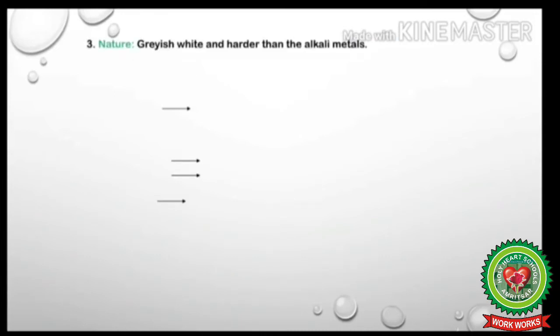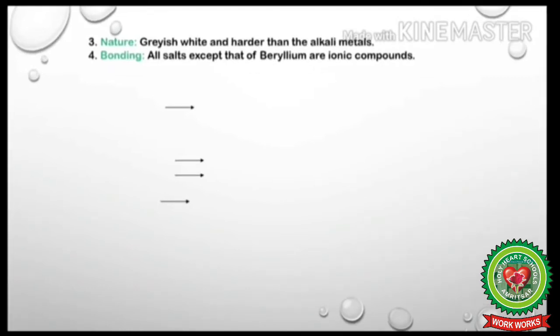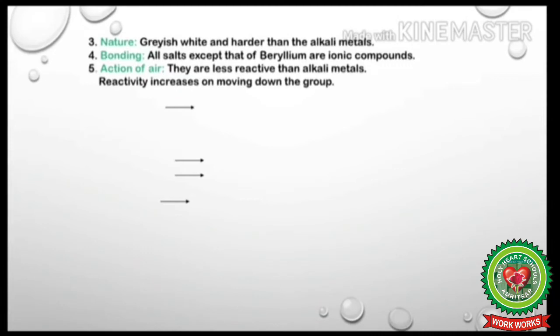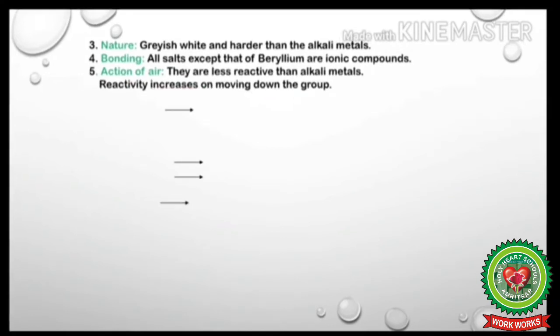Next is nature. They are grayish white and harder than alkali metals. All the salts except that of beryllium are ionic compounds. Next is action of air. Alkaline earth metals are less reactive than alkali metals and their reactivity increases on moving down the group. The alkaline earth metals react with water to produce hydrogen just like alkali metals.